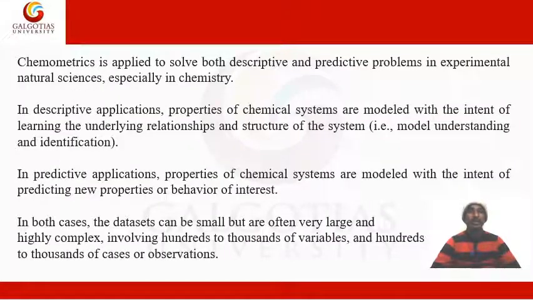Chemometrics is applied to both descriptive and predictive problems in experimental natural science, especially in chemistry. Okay, the descriptive and predictive. So what is descriptive and what is predictive? Any idea? Guess for 2 minutes. The terms descriptive and predictive, I hope that you may have come across these two words.